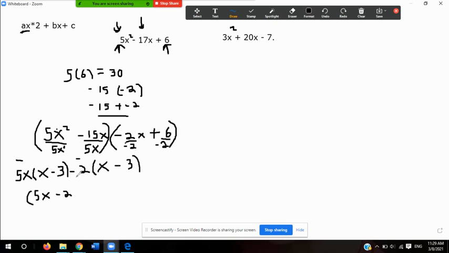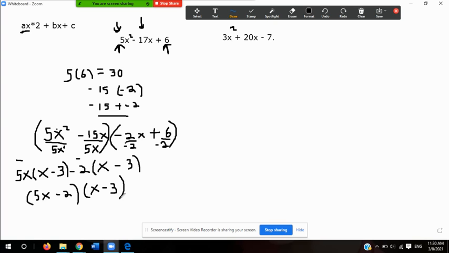And what I have left over, or what's in the parentheses, is the x minus 3, so I factor that out, and that would be x times x minus 3 here. And if you wanted to, and I'll do it in the second example, you could use the FOIL method to verify your answer and make sure that everything is in order and is correct. So that's how you do that one.